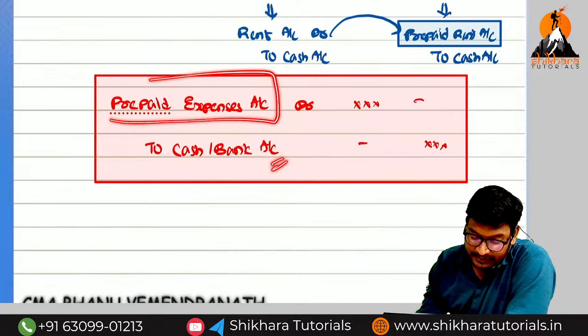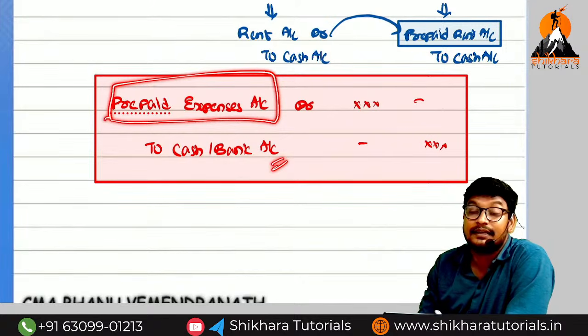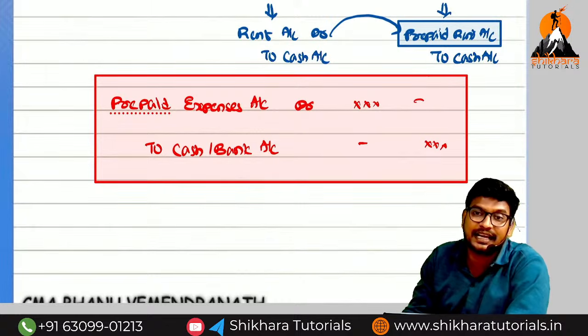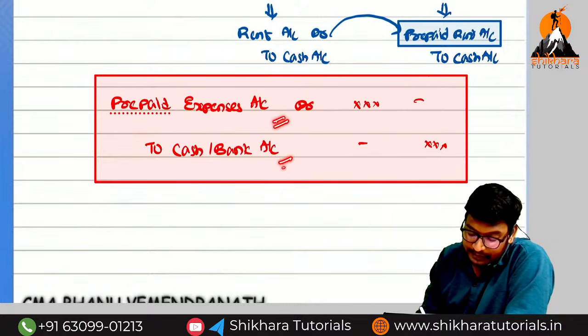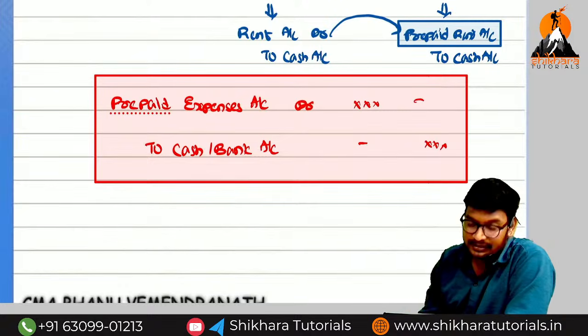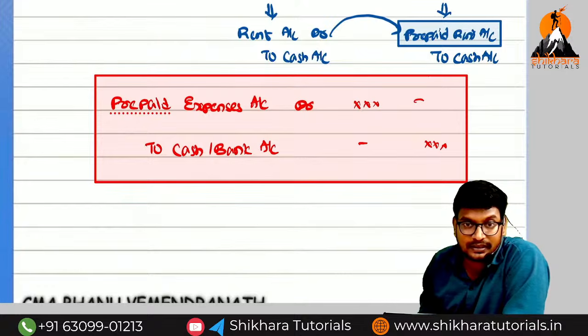So prepaid expenses, is it an asset or liability? Asset. Having which balance? Debit balance. Increases or decreases? Increases. Why, sir? Previously we did not have any prepaid expenses, now only we have them. So increases means what we need to do? Debit. So what is the entry? Prepaid expenses account debited to cash or bank account. Sir, why are you saying this? Without this, we cannot learn the expenditure account. Are you getting the point?